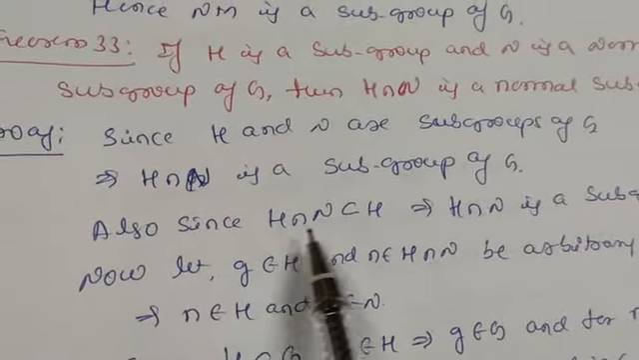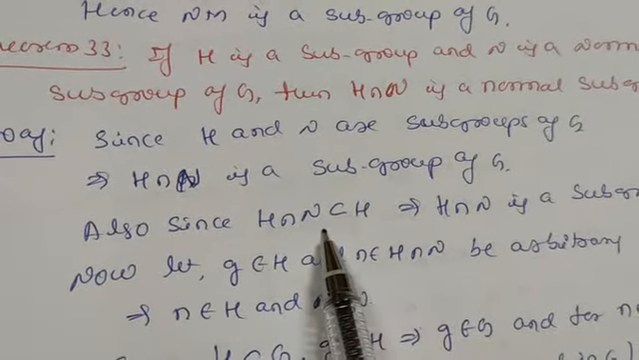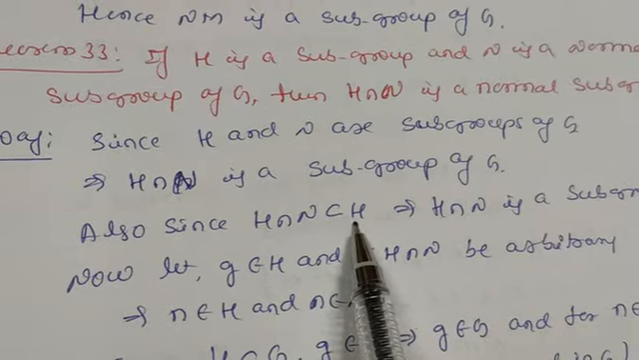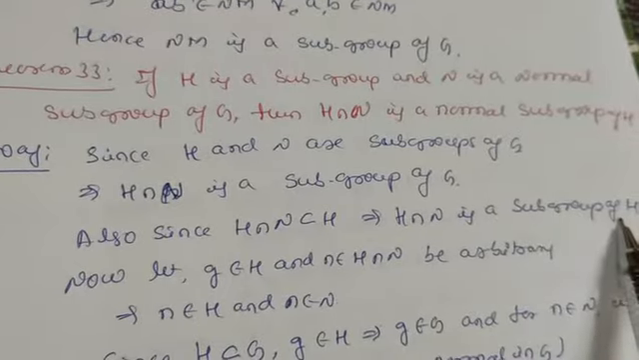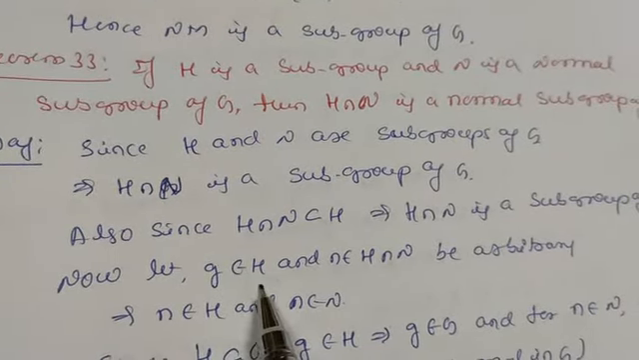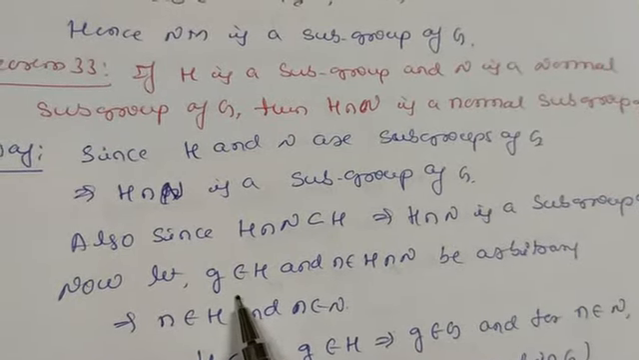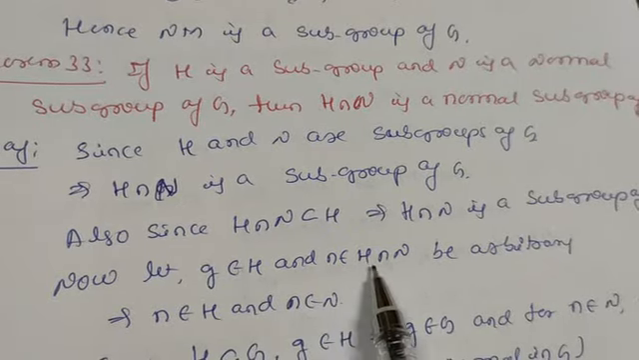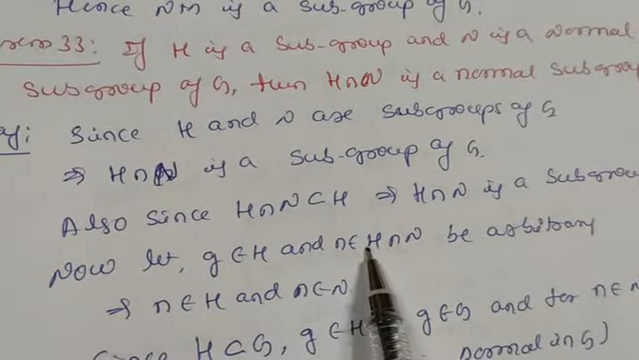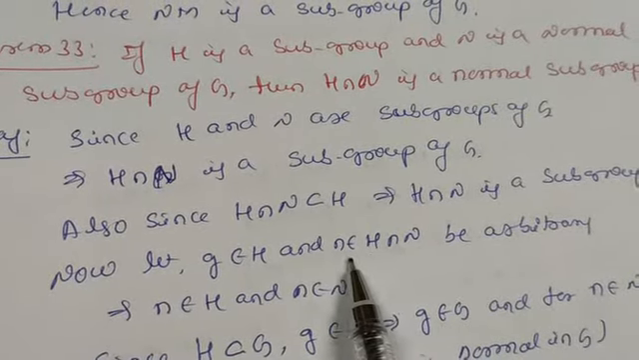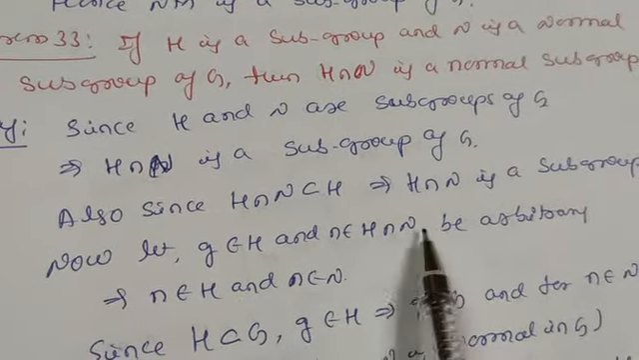And also, since H intersection N is contained in both H and N, it is contained in H. This implies H intersection N is a subgroup of H. Now let us take two elements: g belongs to H, and n belongs to H intersection N. Then n belongs to H intersection N means n is an element of H and n is an element of N.